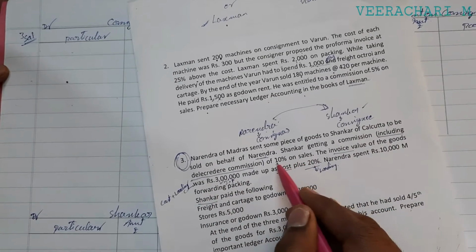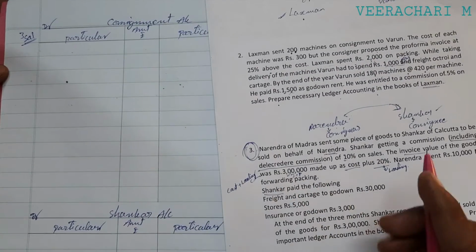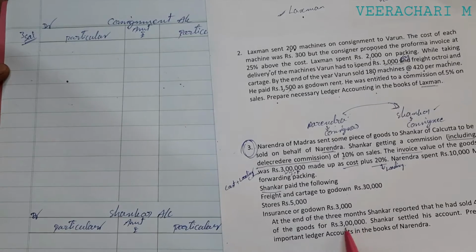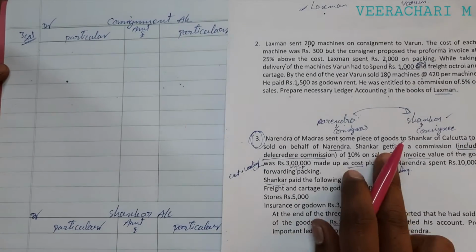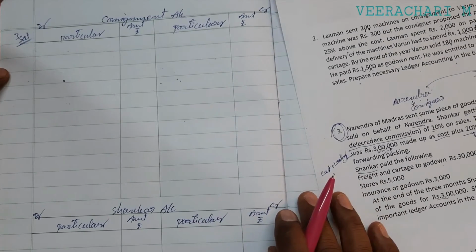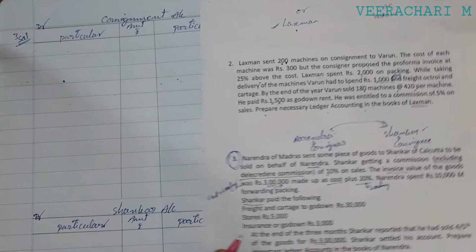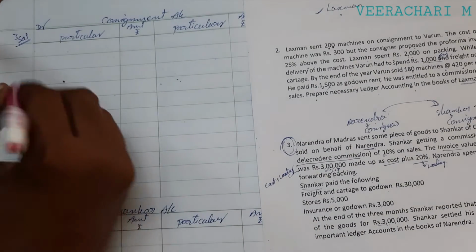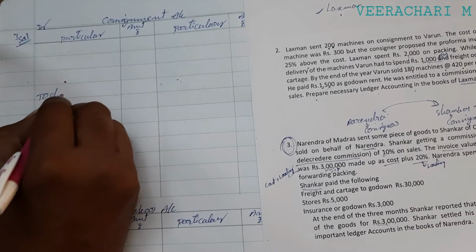First, Shankar's commission, we can go line by line: 10% on sales of rupees 3 lakhs. Whose expenses are these? These are Shankar's expenses, that is consignee expenses. Whatever the consignee expenses, simply write to his name, that is Shankar account.